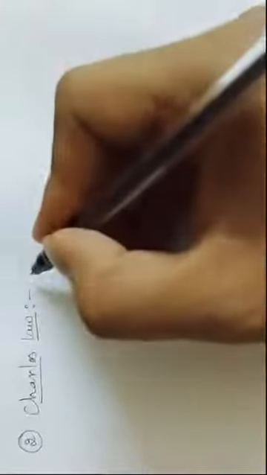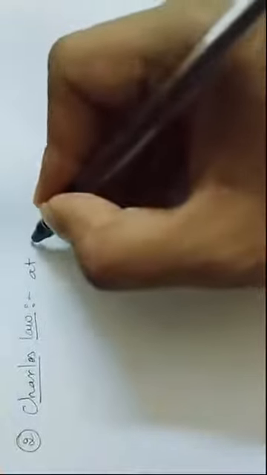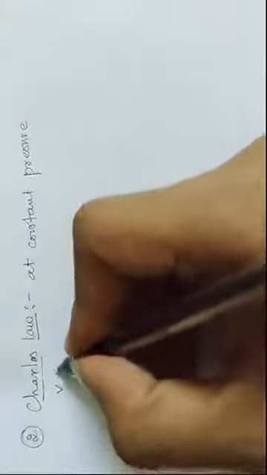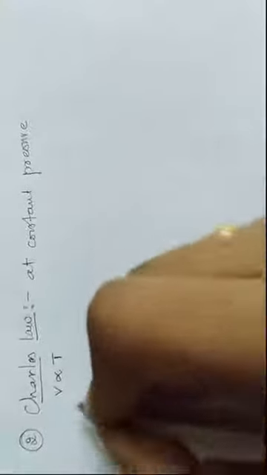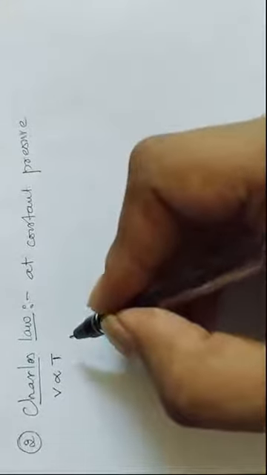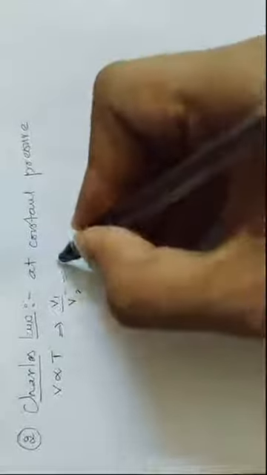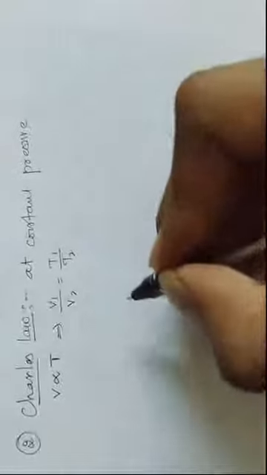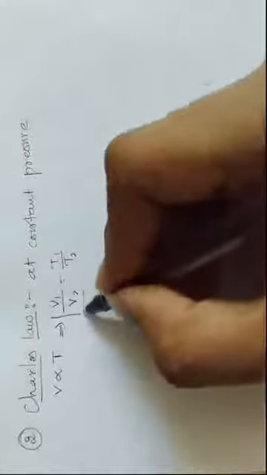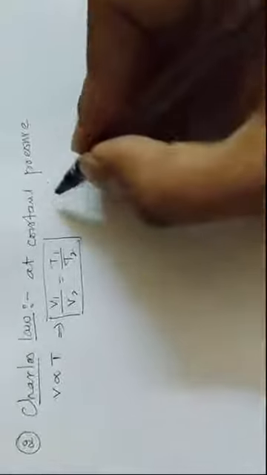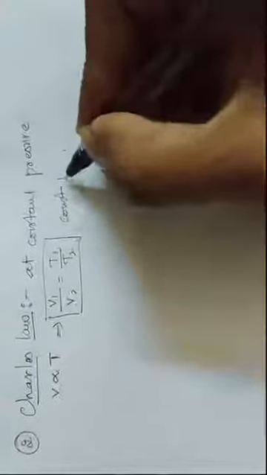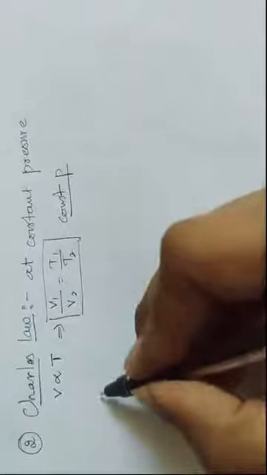Okay, next one is Charles law. Charles law is, at constant pressure, the volume of a given gas is directly proportional to the absolute temperature of that gas. So we can write V1 divided by V2 is equal to T1 divided by T2, right? This is Charles law, at the condition of constant pressure.